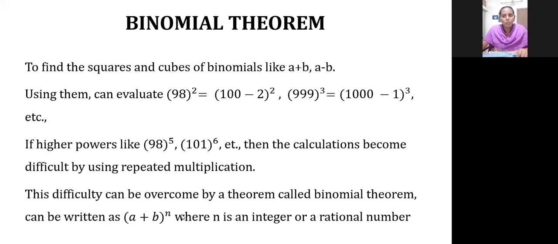So a plus b whole square, that formula you will write easily. If it is cube, that also you will write. If it is a plus b whole power 4 or power 5 or power 10, like that, if the power value keeps on increasing, it is a little difficult for you, no? So only we are moving to a concept called binomial theorem. Are you all clear, children?